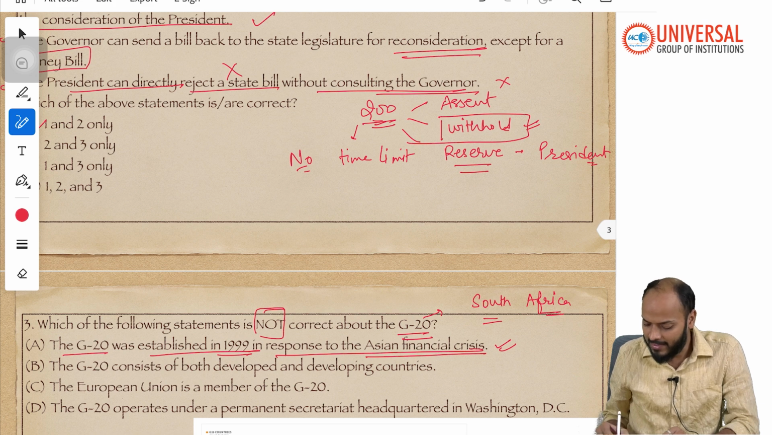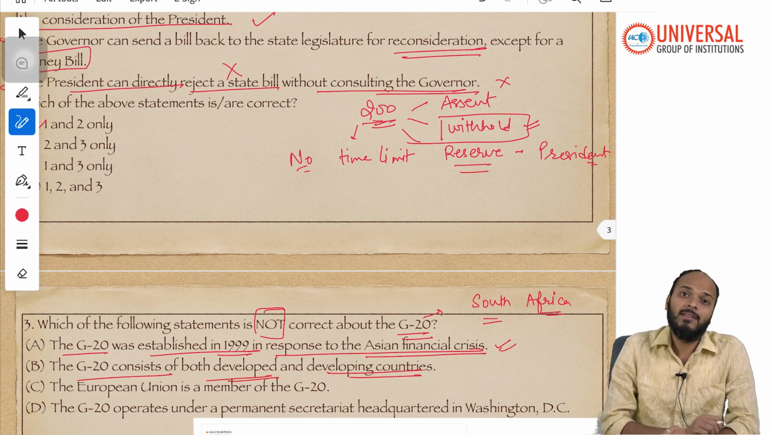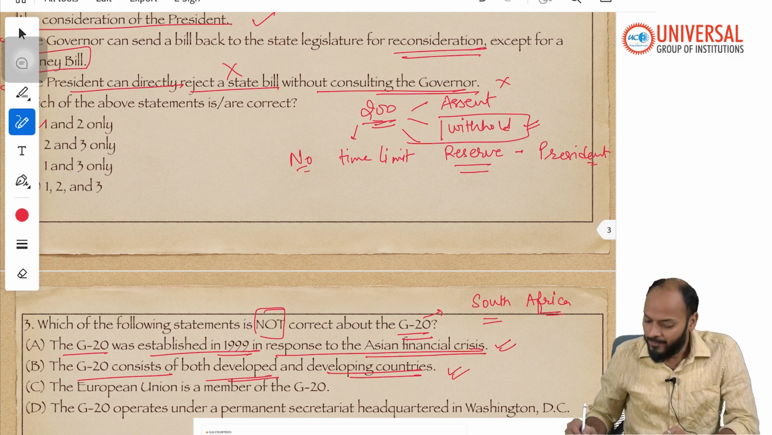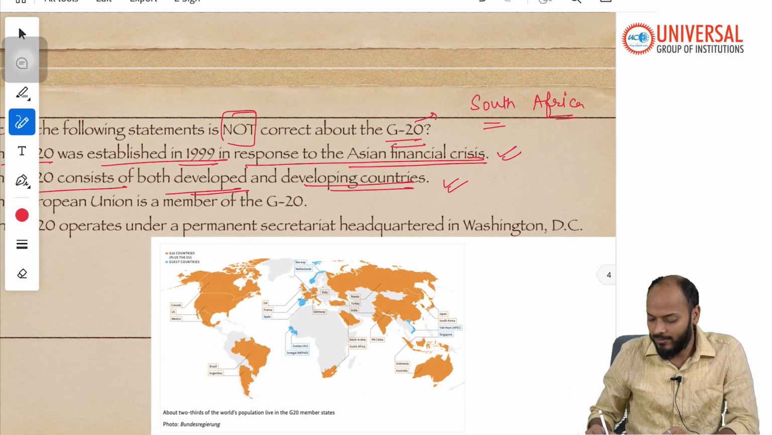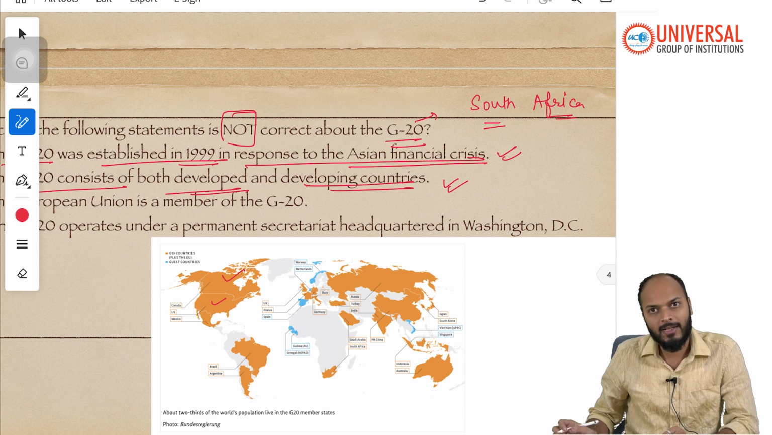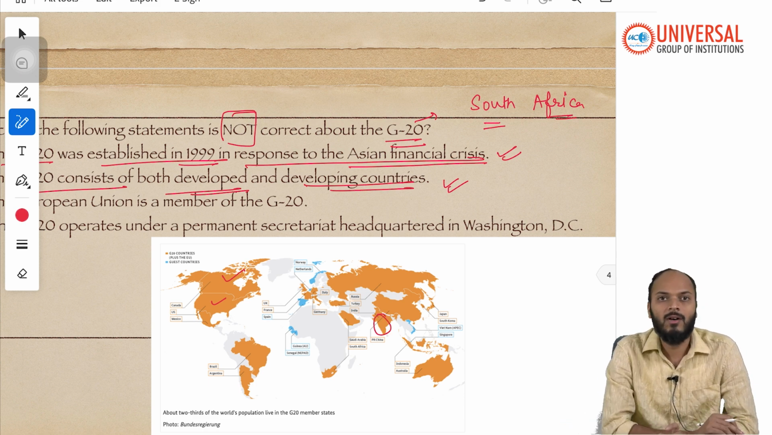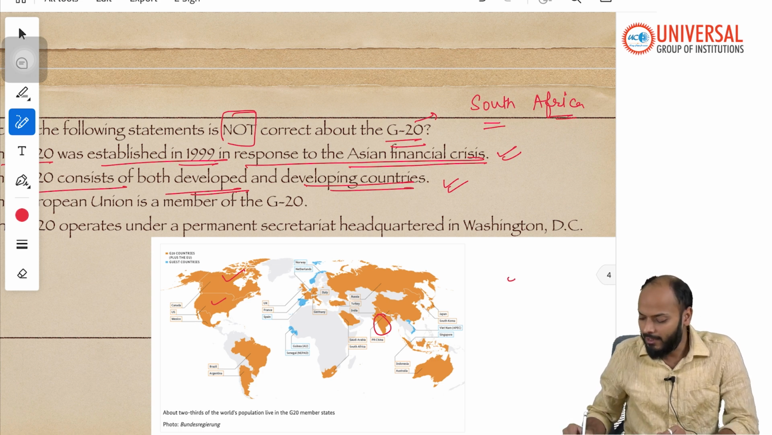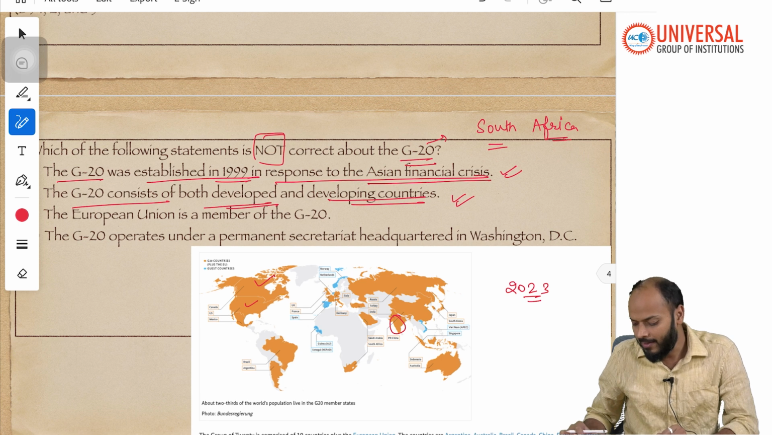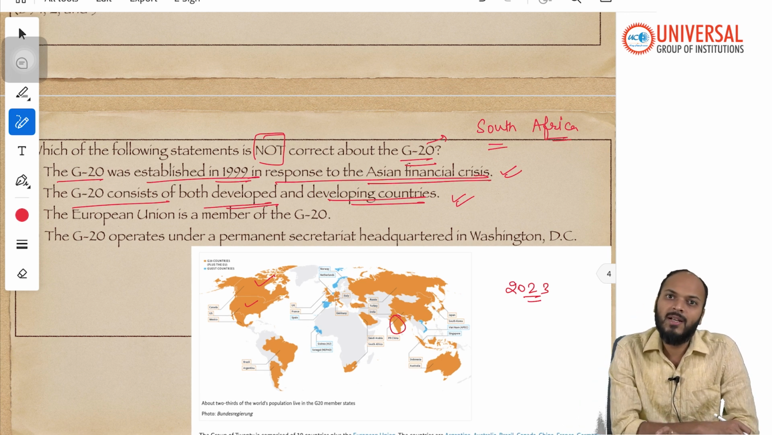Statement 2, or option B, says the G20 consists of both developed and developing countries. This statement is again true. Reason being, we have countries like the USA and Canada in the G20. We also have countries like India. India right now is not a developed country, and in 2023 it was India that hosted the G20 summit, right? So if you know at least this much, that India is in the G20 and the USA is also there, then both developed as well as developing countries are there.